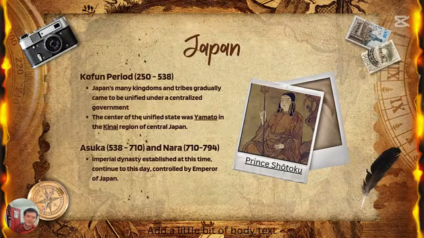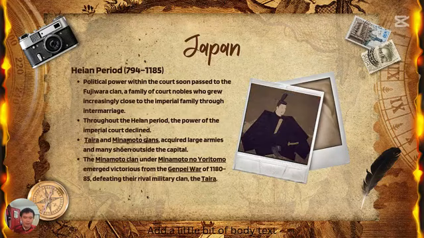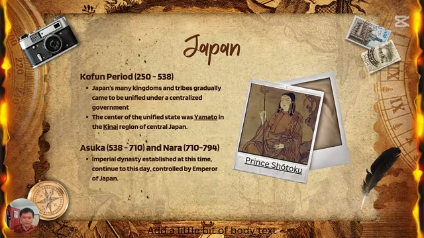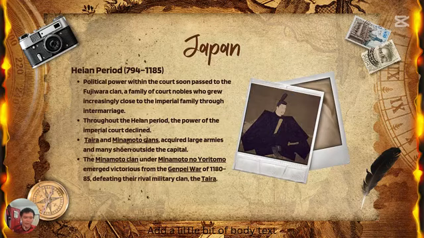For Japan, we can start with the Asuka and Nara period, because in this period the Imperial dynasty started to be established, and it continued until today, with the Emperor of Japan. But for the majority of the time, the Emperor of Japan actually did not have real power. During the Asuka and Nara period the emperor still had power, but in the Heian period they started to give political power to the regents.